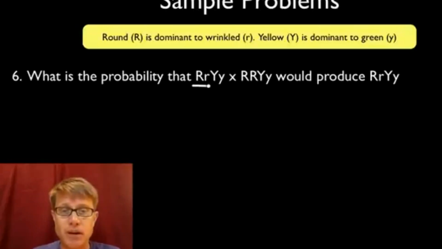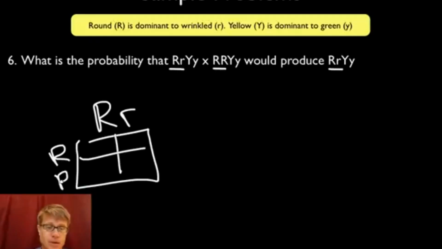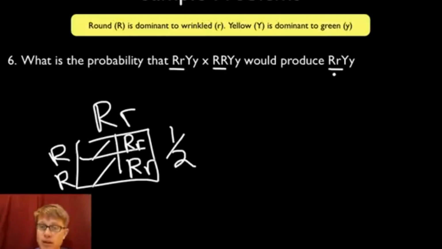Well, let's start on the R's. What are the odds that if you produce this and that, you could get that? So let's do the R's first. So big R, little r, crossed with big R, big R. What are the odds that we're going to get big R, little r? Well, this is a big R, little r, this is a big R, little r. And so the odds of these 2 parents producing these offspring is going to be a 1 in 2 probability. So I'm going to write that right over here underneath the 1 in 2 probability.